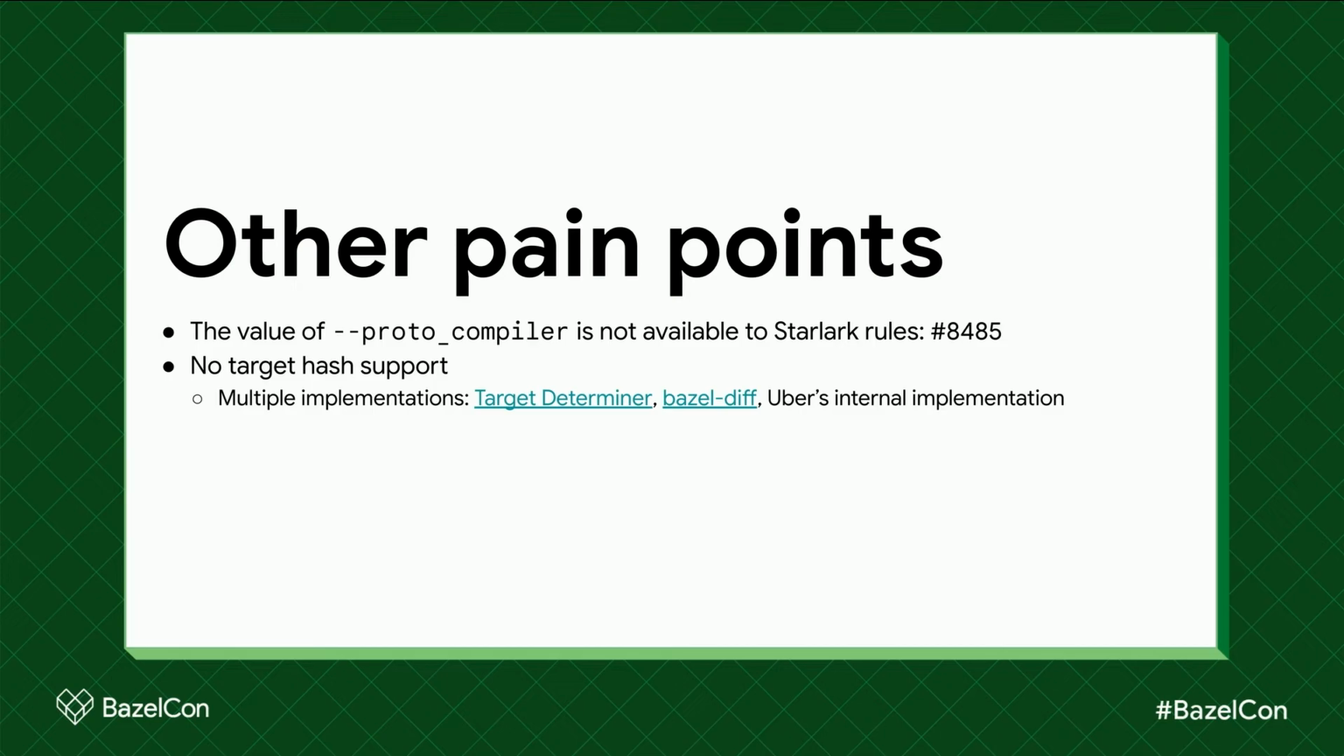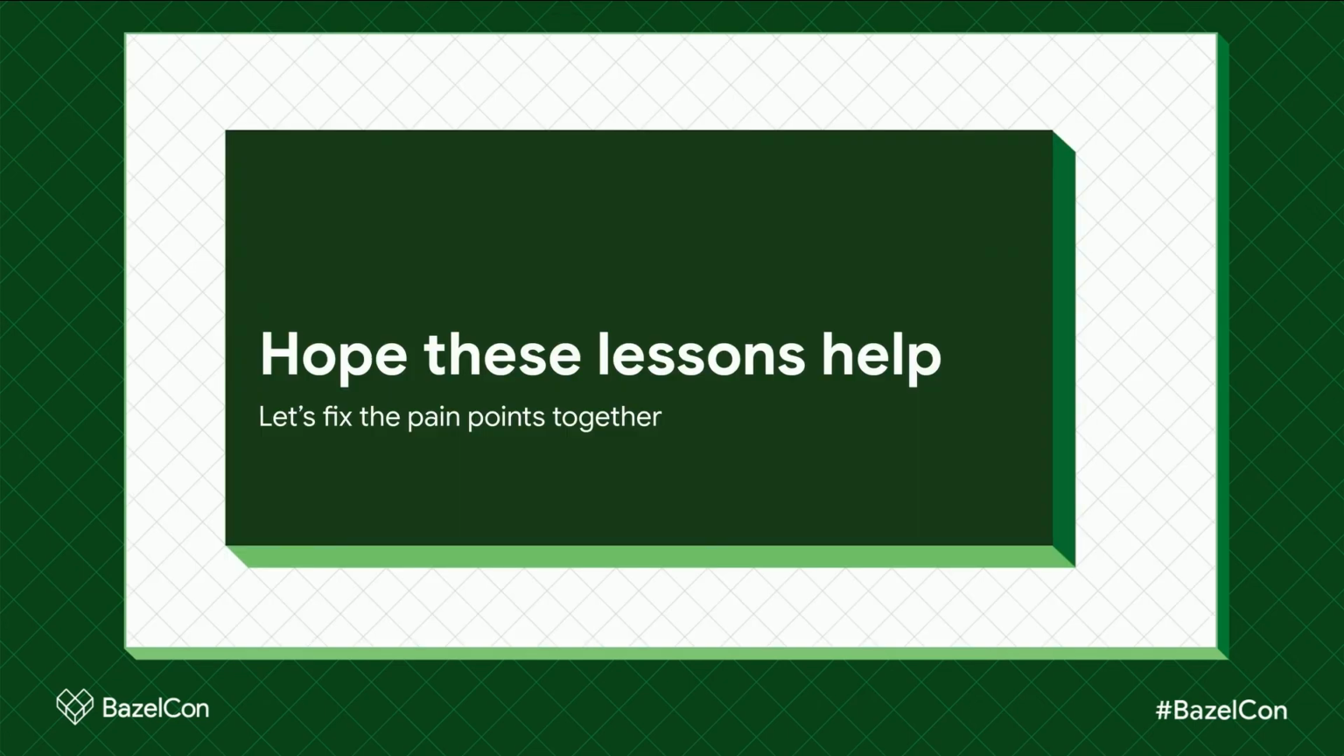The second pain point we want to share here is that Bazel doesn't provide the target hash the way that Bazel's competitors do. So if we want to check what targets a specific change affects, we have to develop a tool or use one of the open source tools to run it outside Bazel. And this causes duplication of effort. Hope these lessons help, and let's fix the pain points together. Thank you.